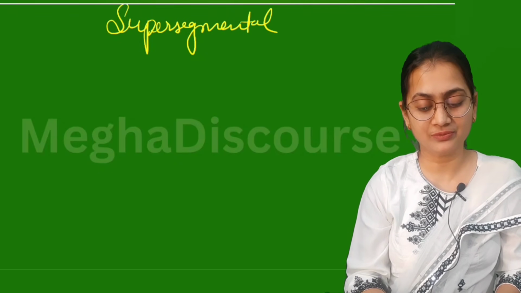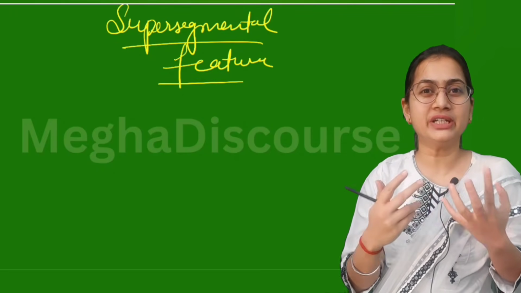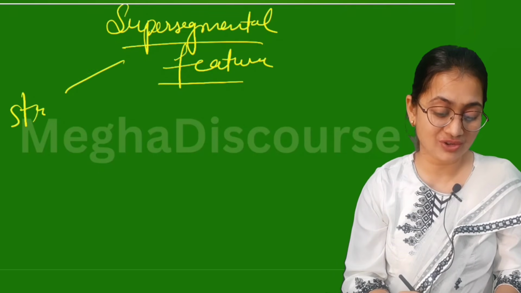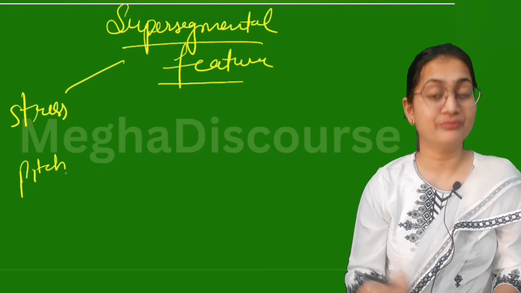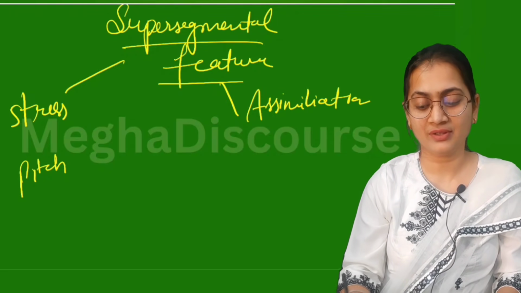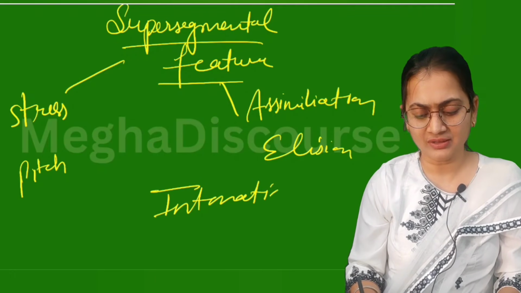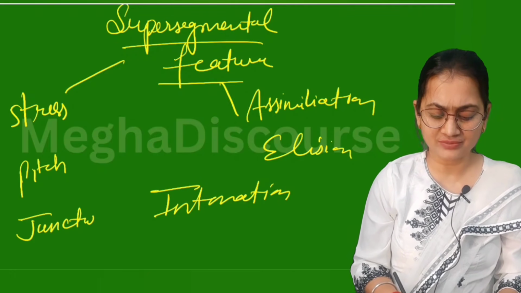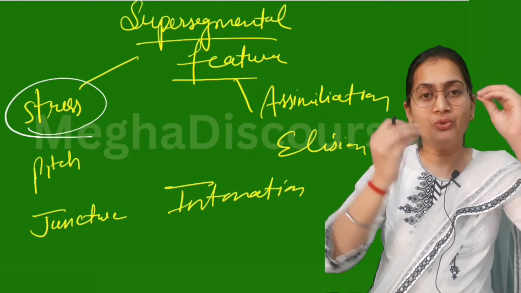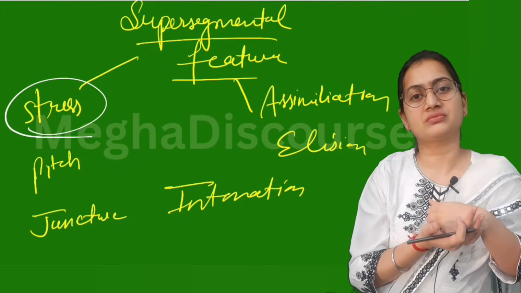Okay, now the last topic we have is supersegmental features. It means how the word gives a music effect. So this is called supersegmental feature, in which we have stress, pitch, assimilation, elision, intonation, and juncture. These are different concepts. Like first, stress. Which word is stressful decides whether it is a verb, noun, or adjective.